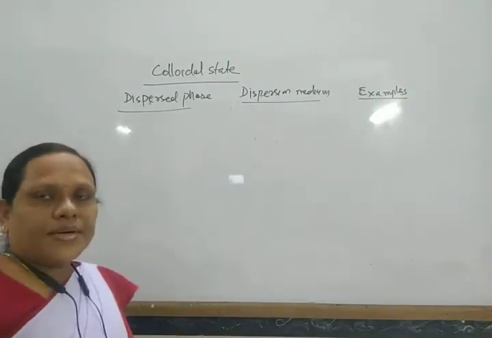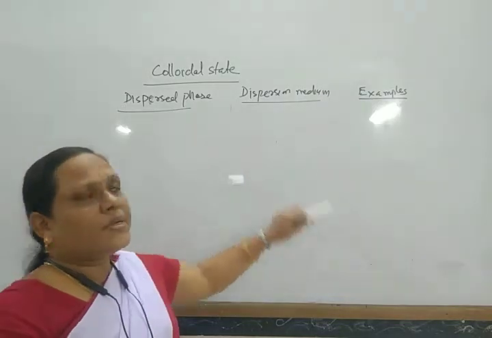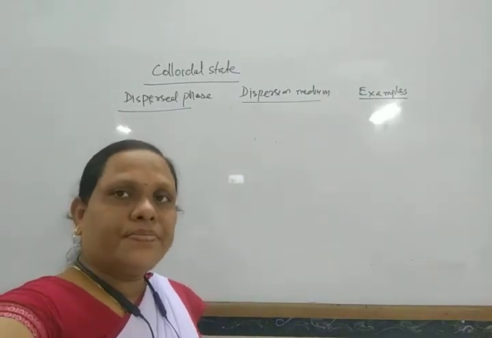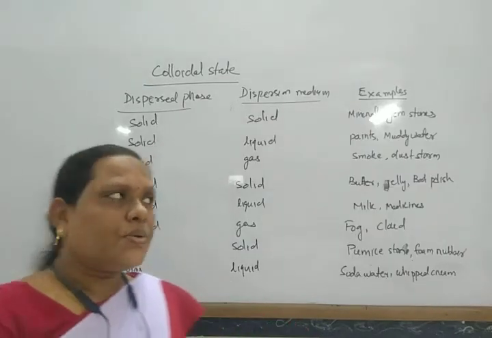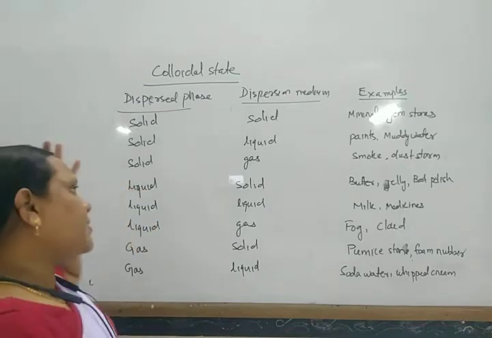Examples. First, I want to list all these dispersed phase and dispersion medium examples. So these are examples of some colloids.